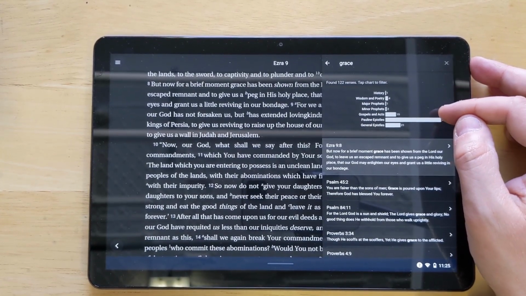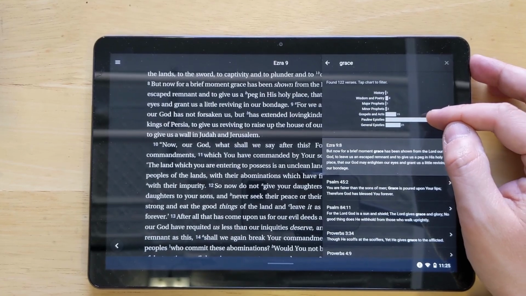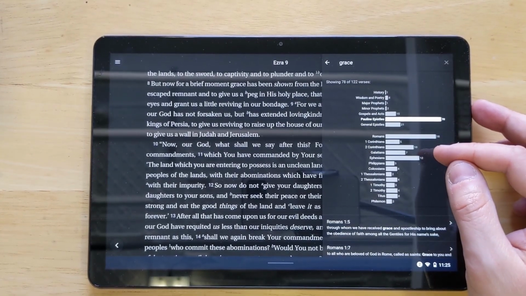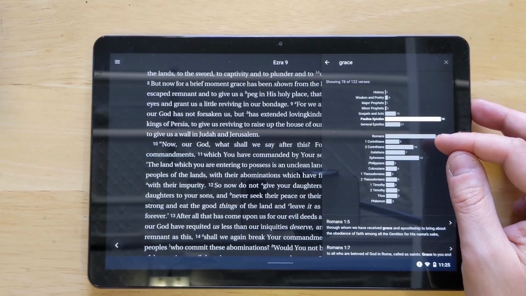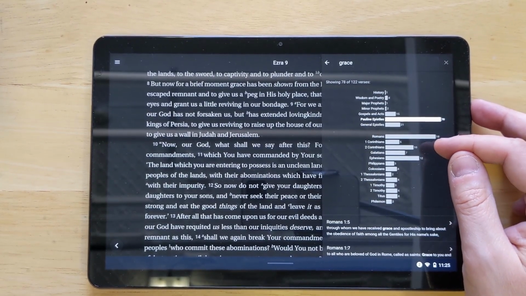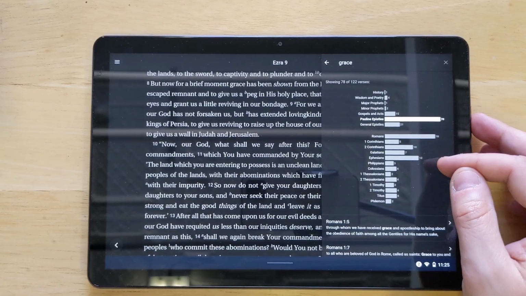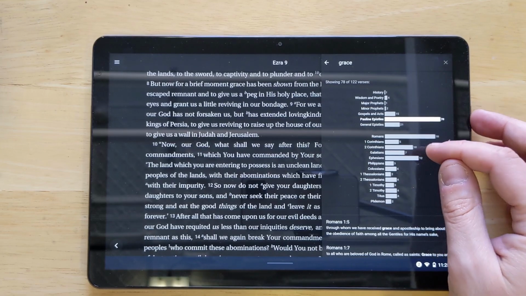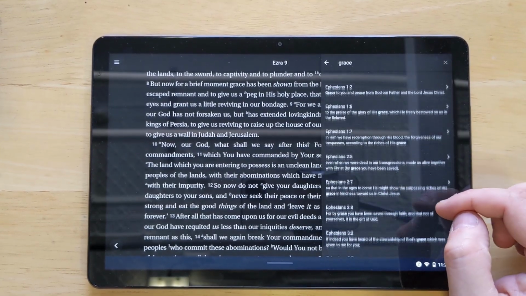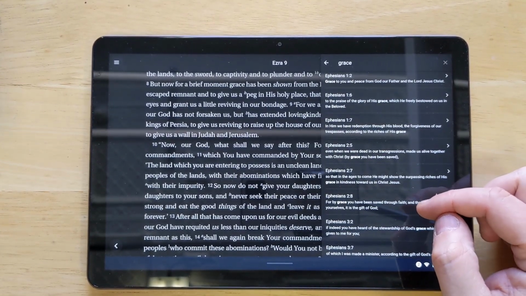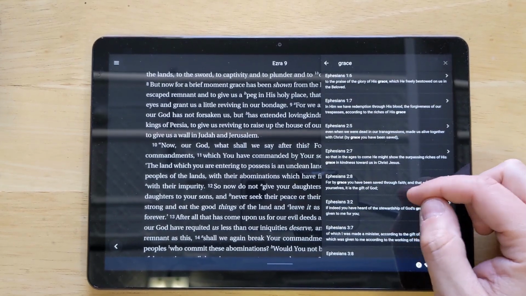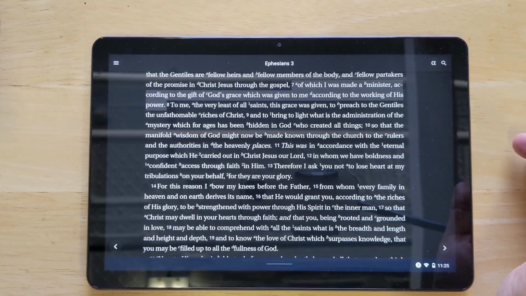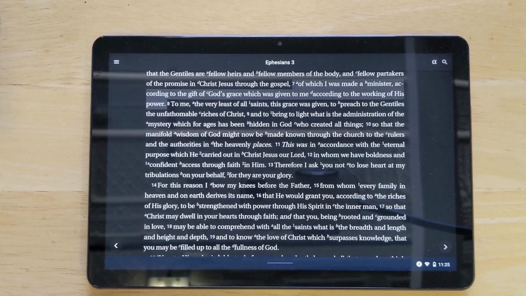But then if you click on one particular section of the Bible, Pauline epistles here, it actually breaks it down into the different books of the Bible, and you can see where the word grace is used in the Pauline epistles here. And it tells you how many times in each book. And then let's say I want to look it up specifically in the book of Ephesians. I just go right there to the book of Ephesians, and I'll see all of the occurrences of the word grace in the book of Ephesians. And I can go right to the passage and read it there in the book of Ephesians.